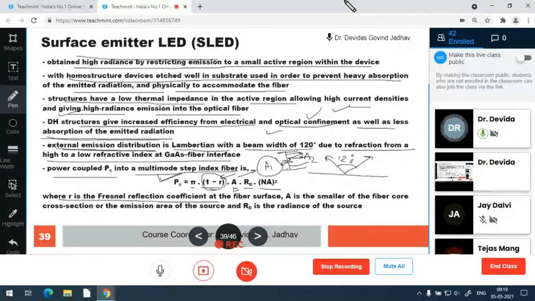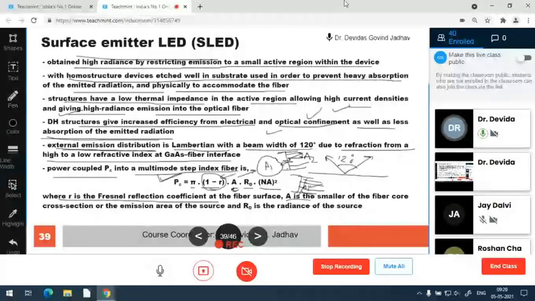And suppose the device is large and the fiber has a small area. So this is the fiber, and A2 is small. So even though the device is emitting photons in all directions, how many photons are covered or launched? Only the photons from the small area, because the core diameter is very small, the core area is small. So which area for coupling do we have to consider? This small area.